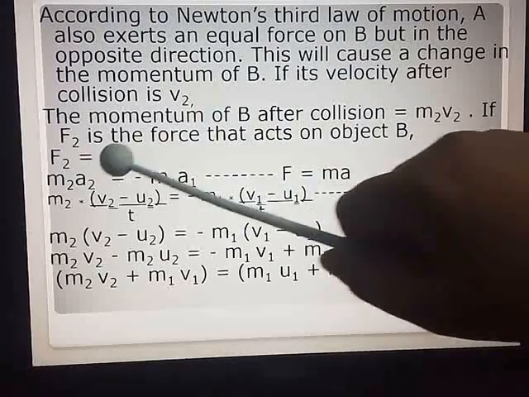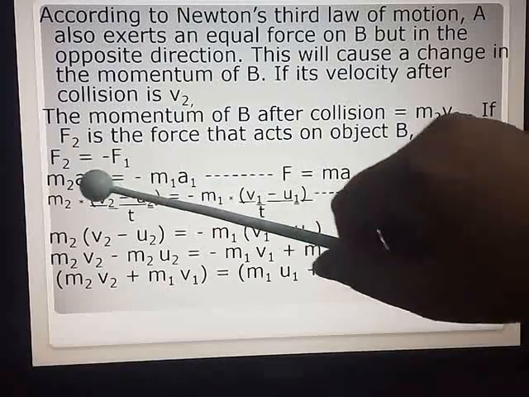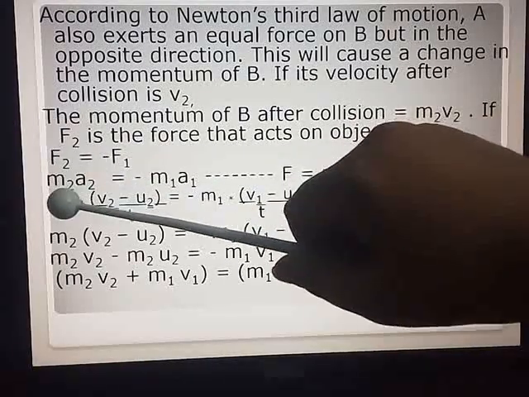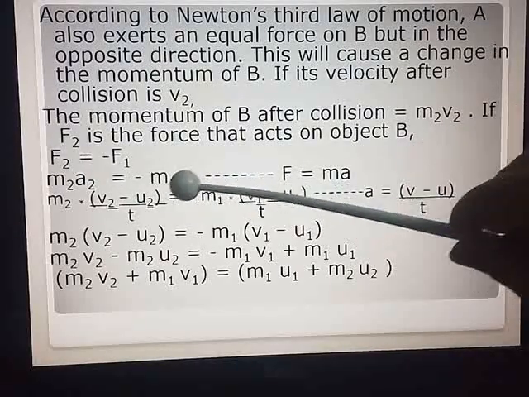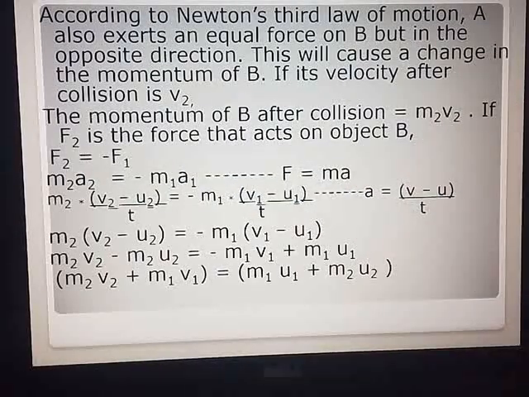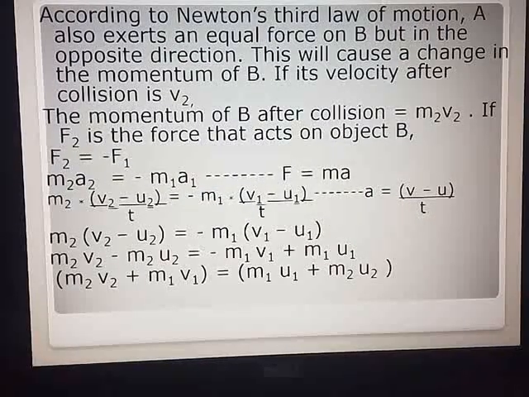Now all of you know the formula for F: m into a. So for object B, F2, it will be m2 multiplied by a2, which is equal to minus m1 multiplied by a1, because F is equal to m into a. Now you know the formula for acceleration. What is the formula for acceleration? v minus u upon t. So that formula you are going to substitute in place of a.